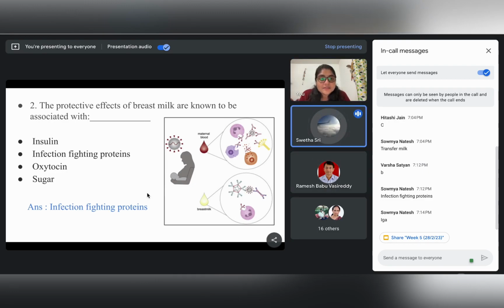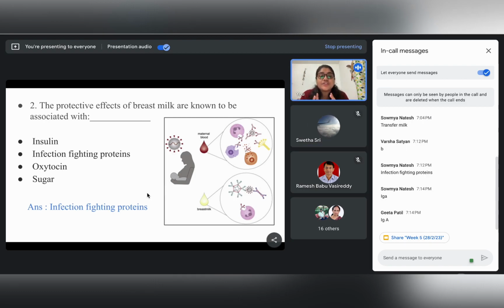No, IgM. Okay, so yes, Shweta Sri, you are correct that breast milk contains IgG, IgM, but yes, Soumya, IgA is the correct answer. If we consider the entire composition of breast milk, then IgG, IgM, IgA, all these antibodies are present.